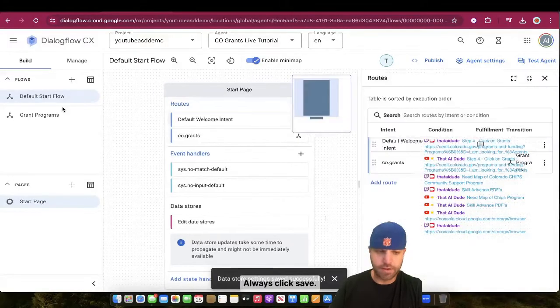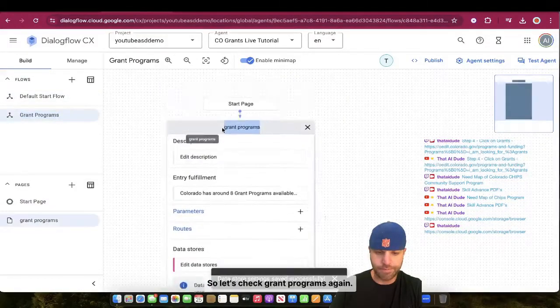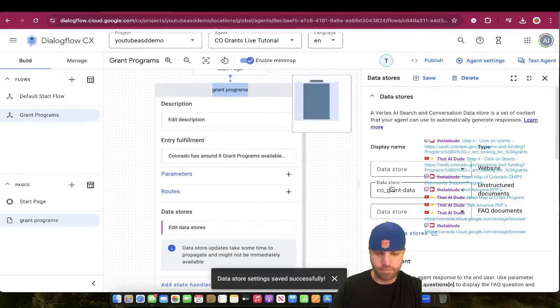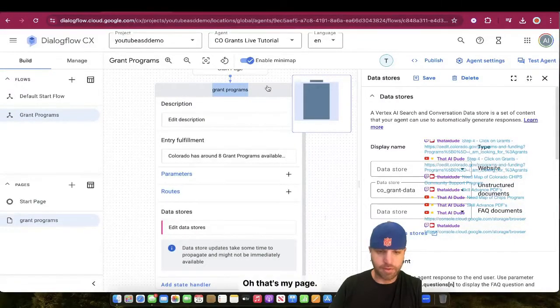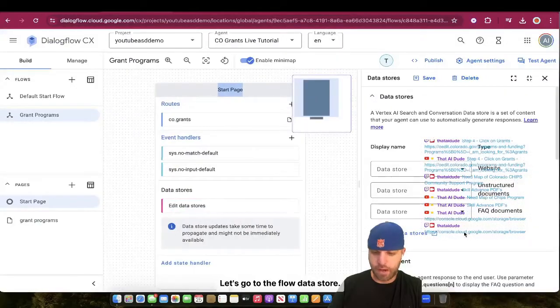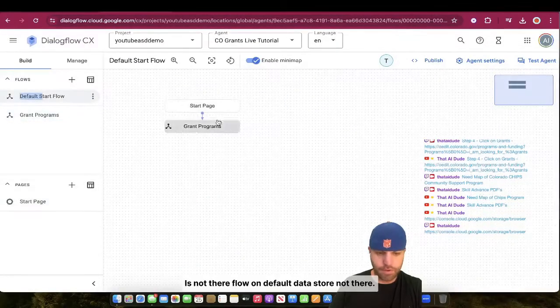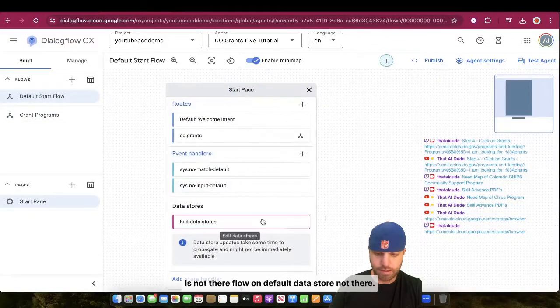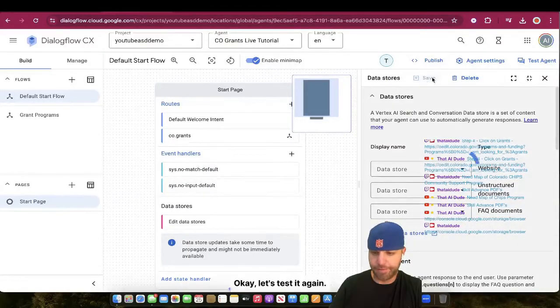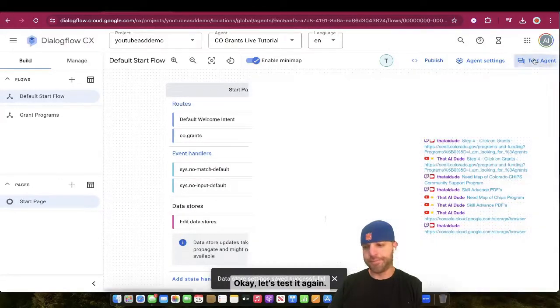Always click save. So let's check grant programs again. Data stores. You keep showing back up. Oh, that's my page. Let's go to the flow. Data store is not there. Flow on default. Data store not there. Okay. Let's test it again.